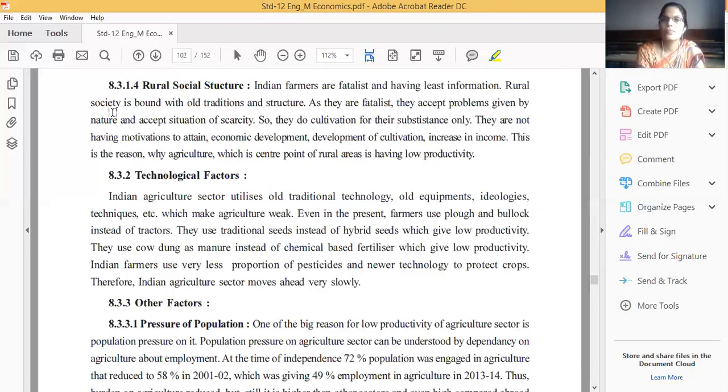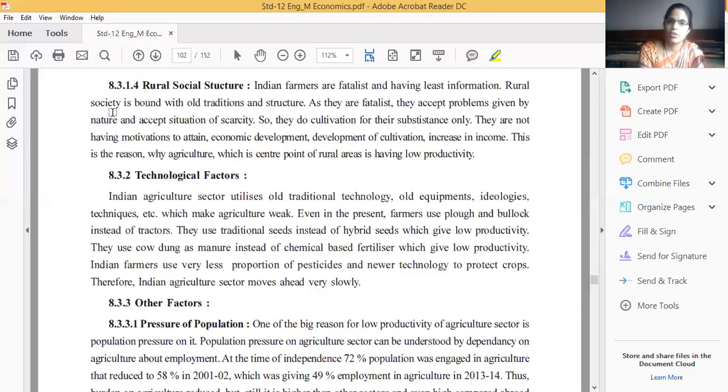They just depend on their fate, because they believe they are bhagyavan. And they do not have motivation to attain economic development of cultivation and increase in income. This is the reason why agriculture, which is the center point of the rural area, has low productivity.